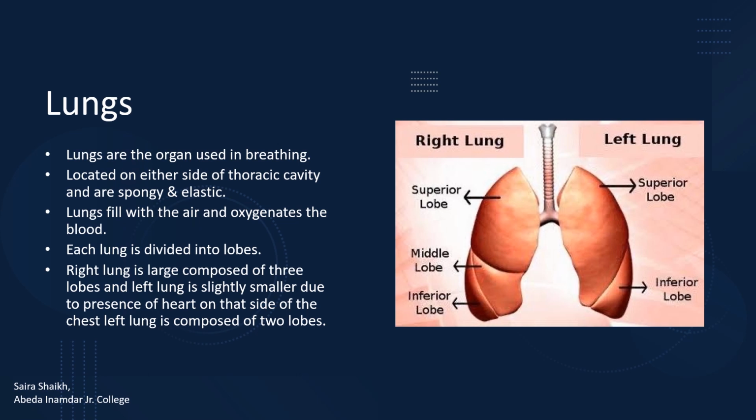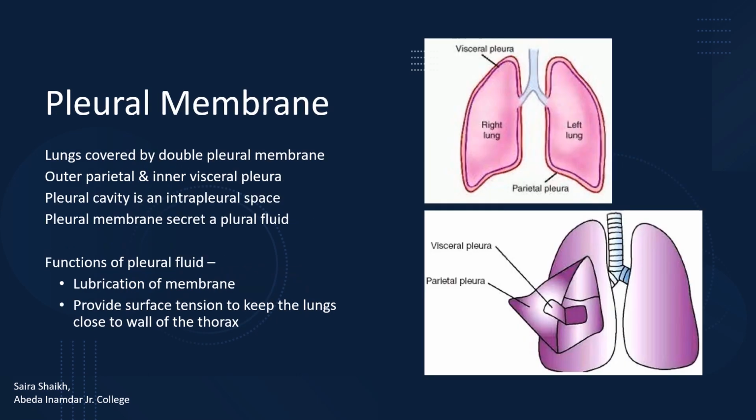Each lung is divided into lobes. The right lung is large and is composed of 3 lobes. The left lung is slightly smaller due to the presence of the heart on that side of the chest. The left lung is composed of 2 lobes. Lungs are vital organs. They are well protected in the thoracic cavity.